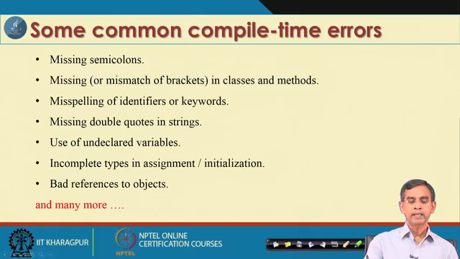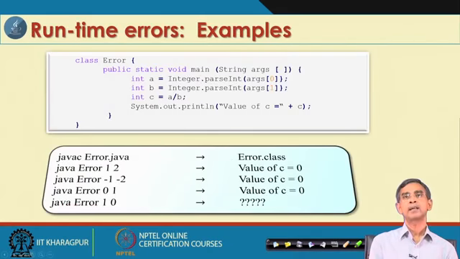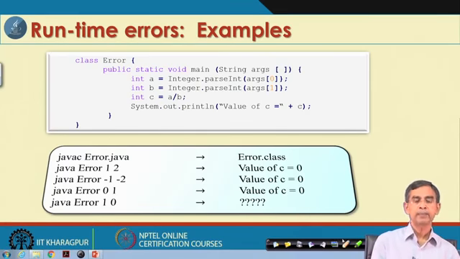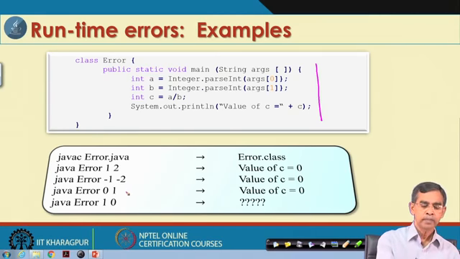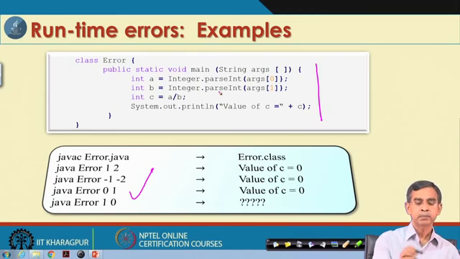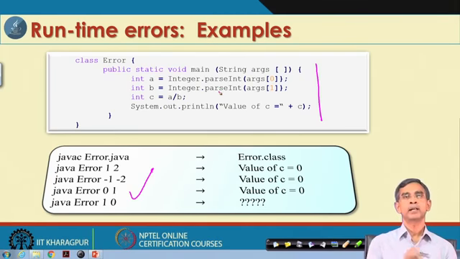Now, this is the compile time error, and then what is the runtime error? Let us have a look. This is one program we can see, and if you compile it, it will compile successfully, because there is no error in this program so far as compilation is concerned. If you run this program, all these inputs will be taken successfully, and there will be no error.